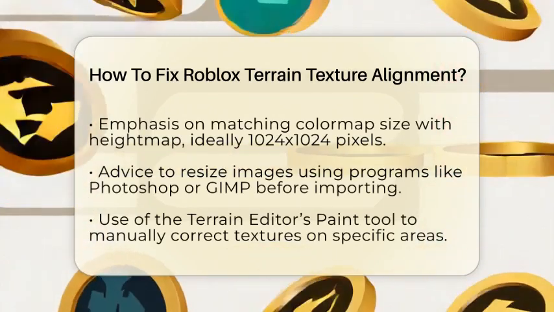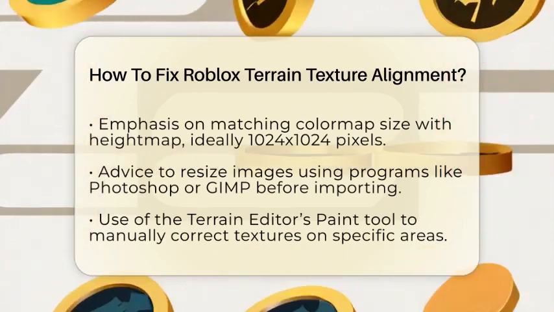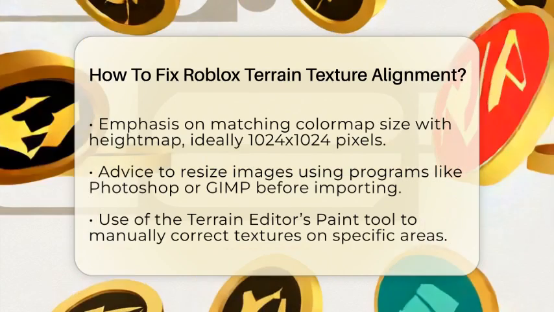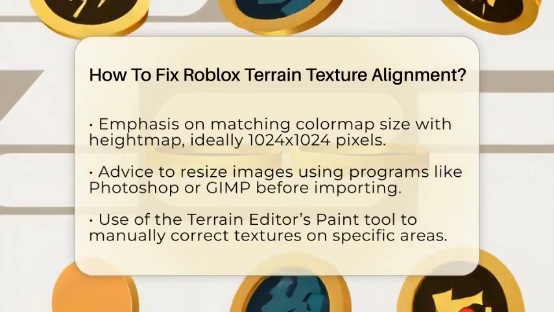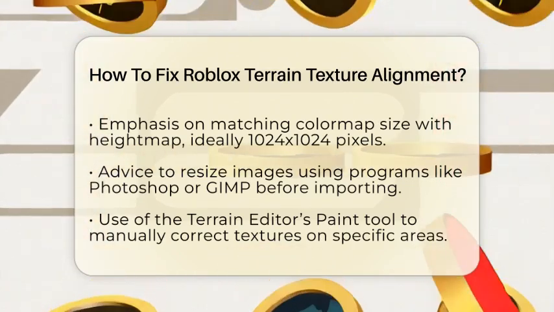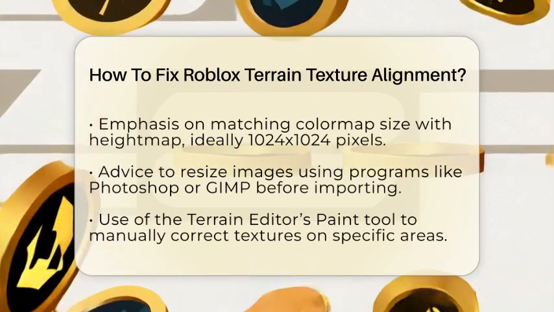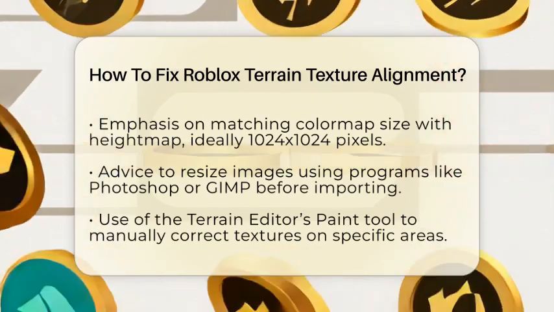Next, when importing your terrain, make sure your color map is the same size as your height map. Roblox recommends using images that are at least 1024 by 1024 pixels for detailed terrain. If your color map is smaller or larger, textures might not align properly. Resize your images to match these dimensions before importing. You can do this in an image editing program like Photoshop or GIMP.